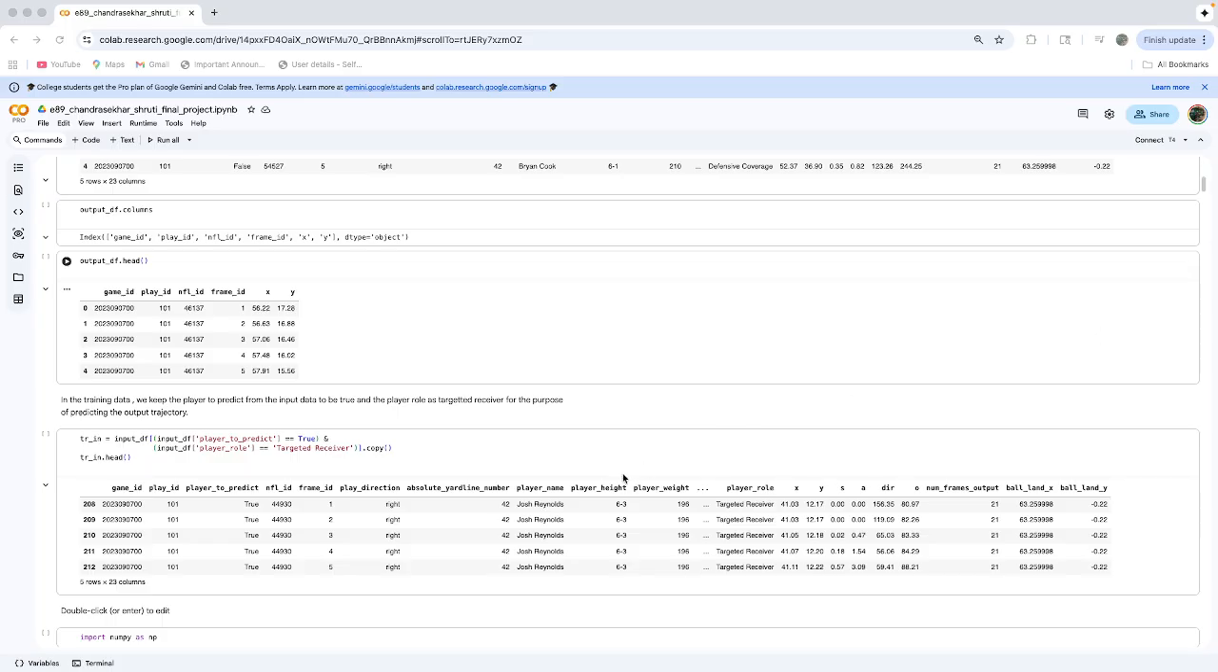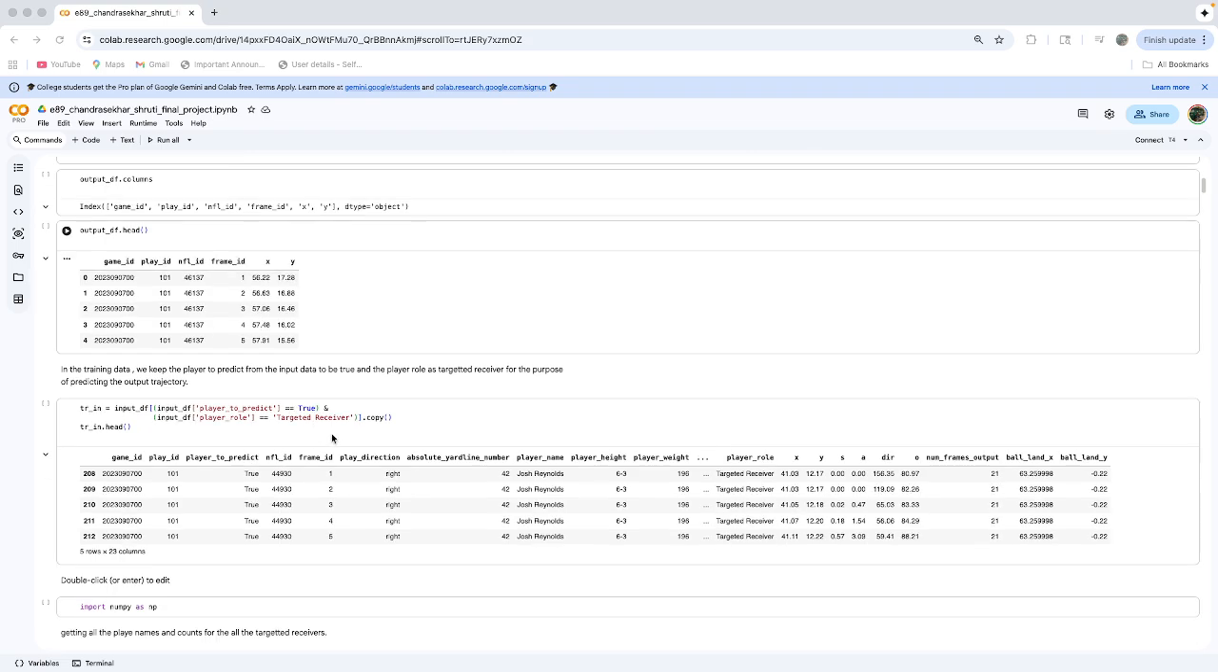Now, importantly, I restrict the data sets here to players where player to predict is true and the player role is set to targeted receiver. This improves the signal quality, but it also reduces the total dataset size, which later impacts the transformer performance.